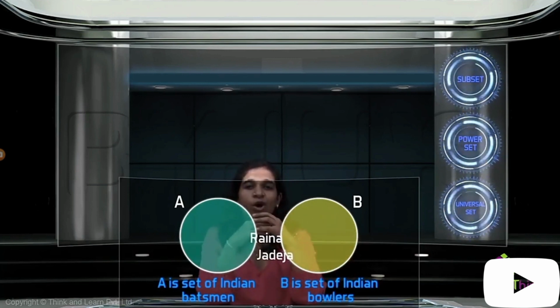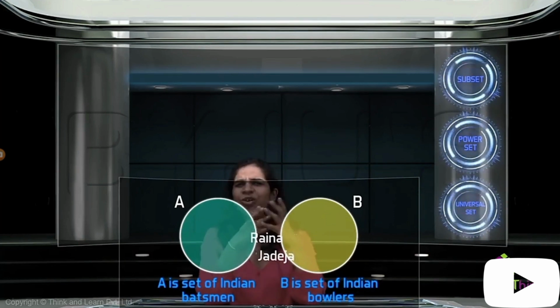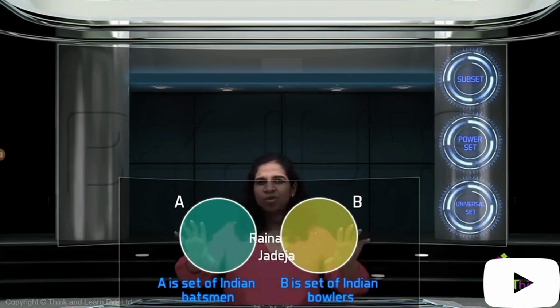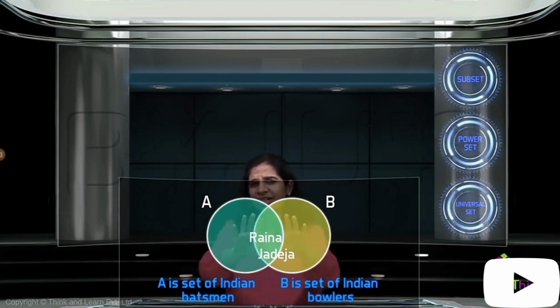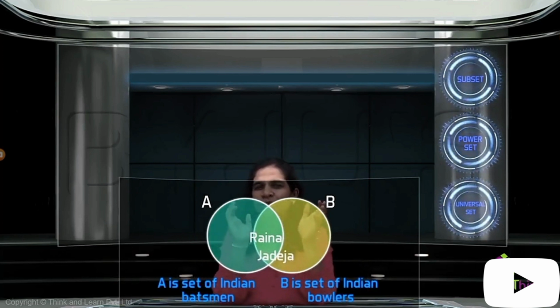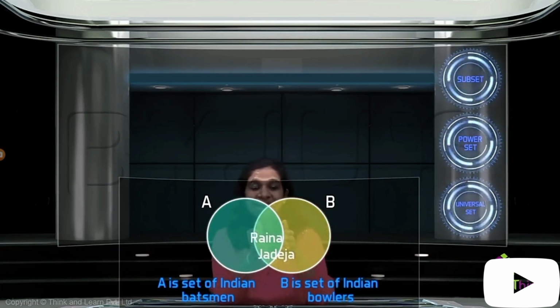What do we do? Can I take this circle and put it inside this circle, the way we did earlier? That would not be true, right? All bowlers are certainly not batsmen, right? You wouldn't want to call Nehra a batsman. So there is some intersection, so we bring these circles together. There are some people who are both batsmen and bowlers, but not everybody, right? And this in-between part is where you can fit in both Jadeja and Raina.